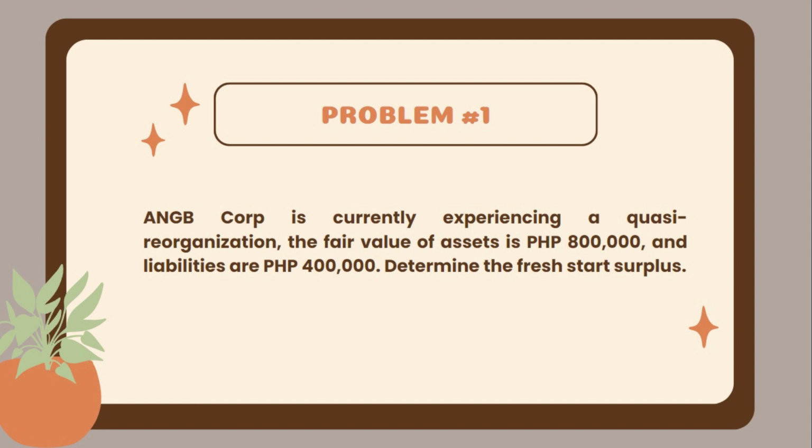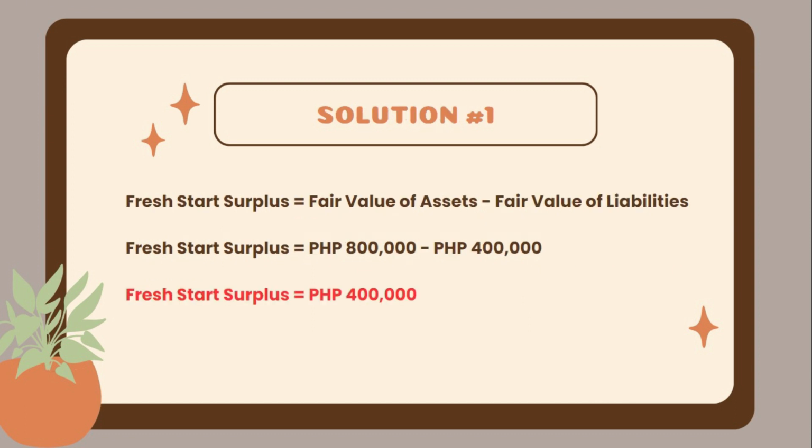So first, the fresh start surplus represents the excess of fair value over liabilities. In this case, the quasi-reorganization creates a surplus of 400,000 pesos, indicating the amount available for a fresh start in the financial statements. So here is the solution.